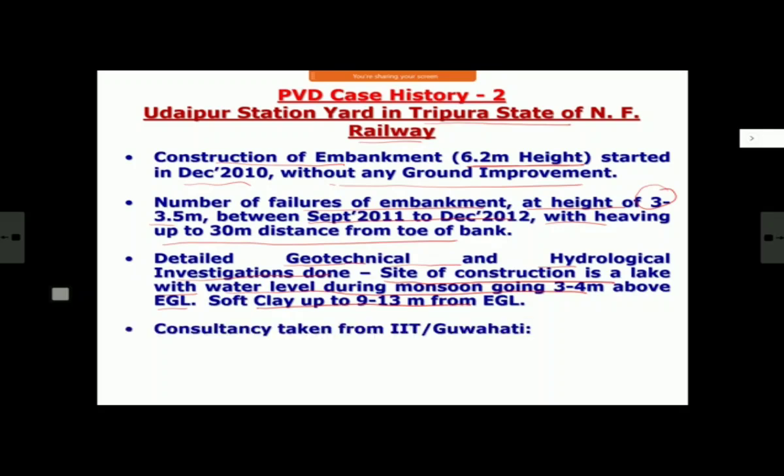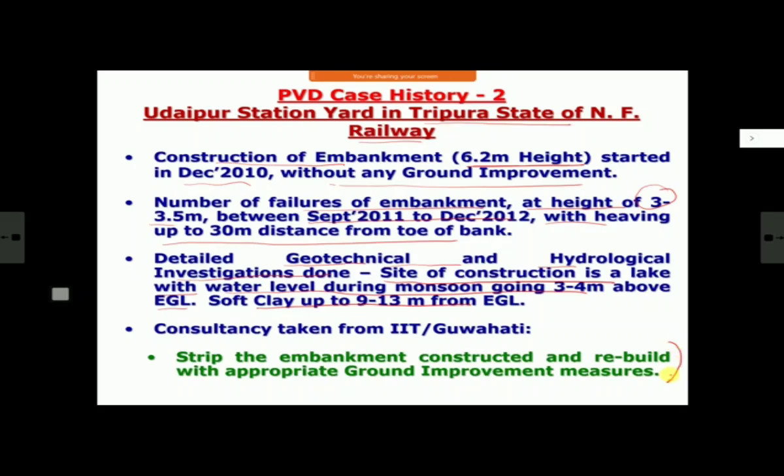So what they did, they took consultancy from IIT Guwahati, and what they suggested, first of course, whenever there is a bank which has failed, first thing which is done is strip away everything whatever you have done, bring it back to wherever existing ground level was there, then do ground improvement and reconstruct the bank everywhere. That is the methodology. It is not that a half-slipped bank is constructed again. You should not attempt that also. So strip the embankment, and rebuild it after proper ground improvement measures.